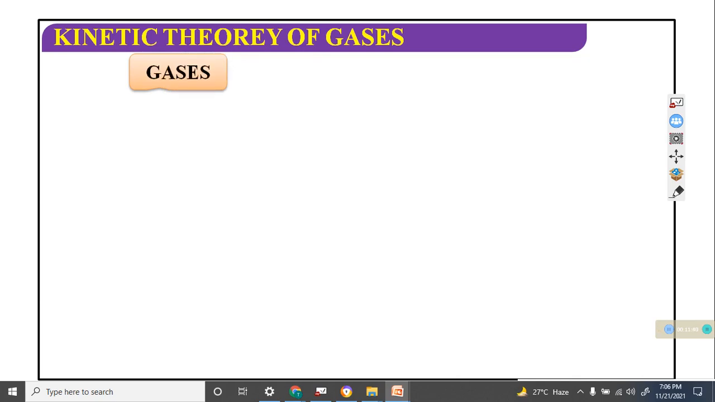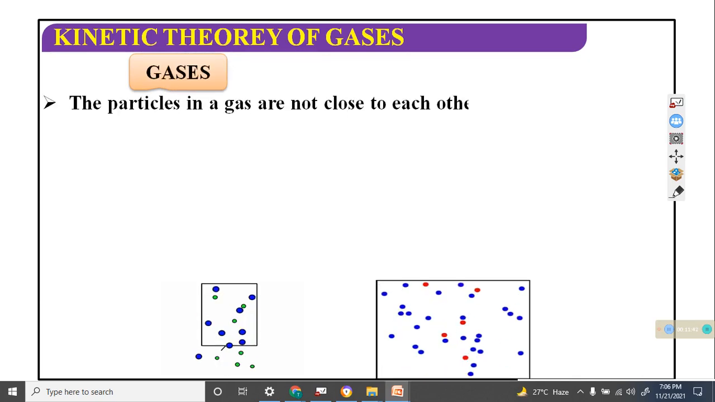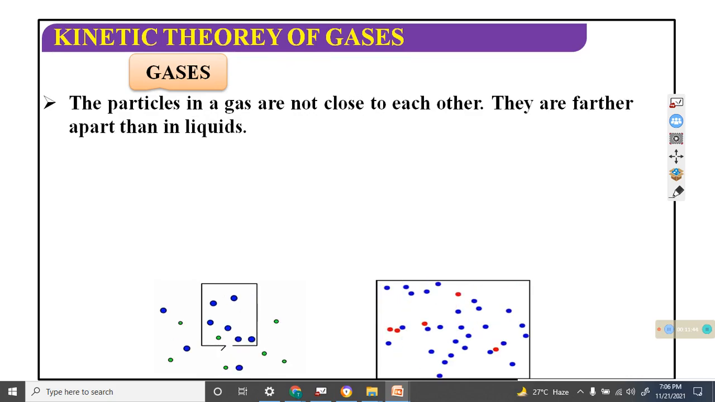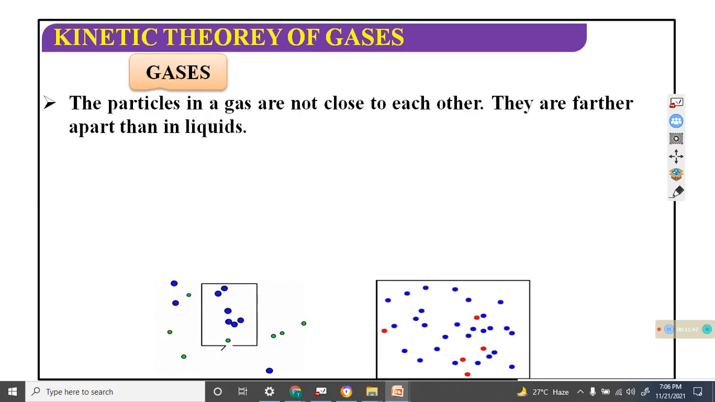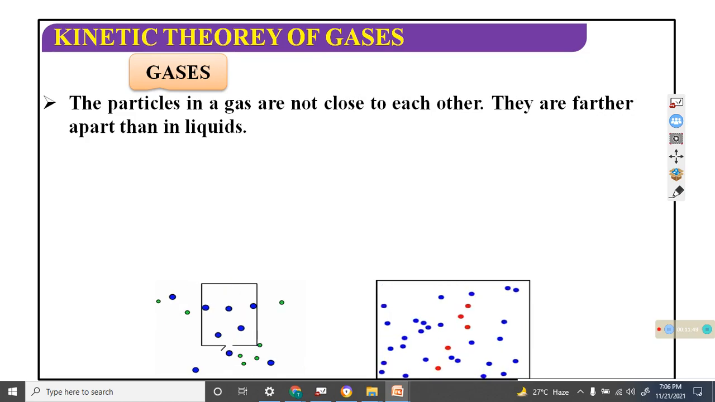Next, gases. The particles in a gas are not close to each other. They are further apart than in a liquid.